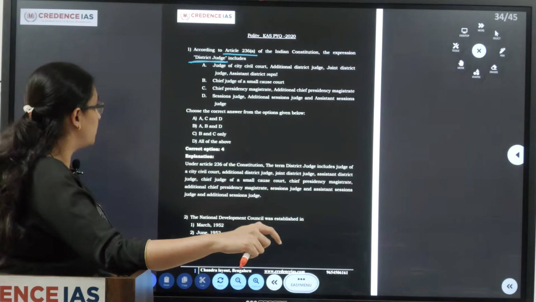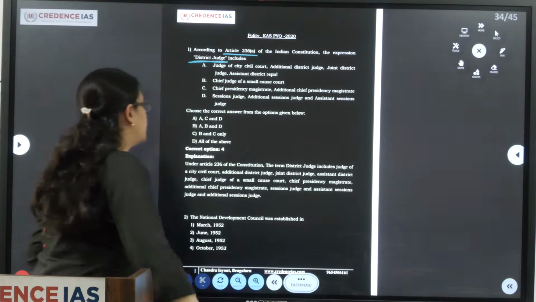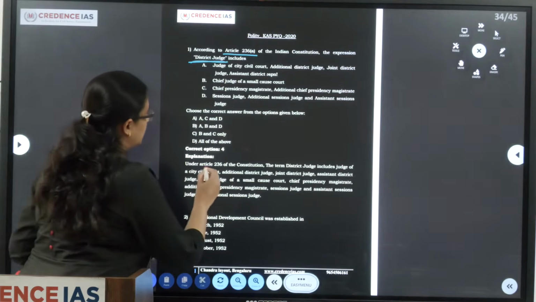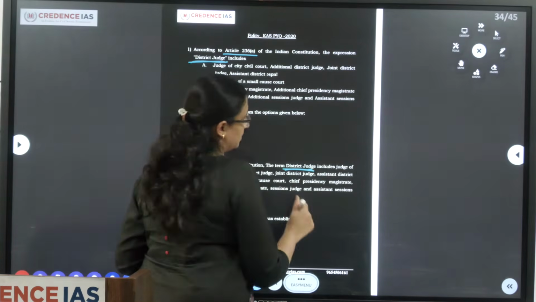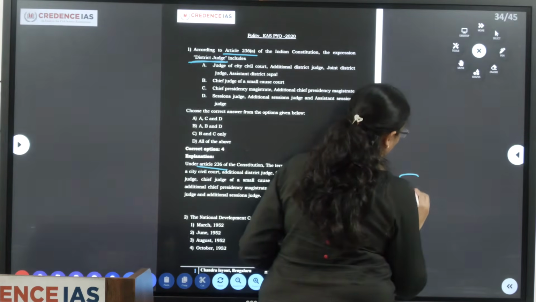So which of the following options below are correct? See, according to Article 236 of the Constitution, the district judges are the judges of subordinate courts.